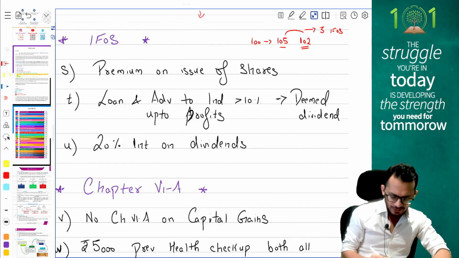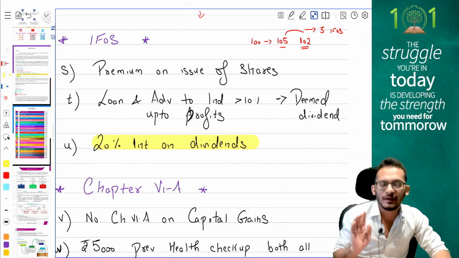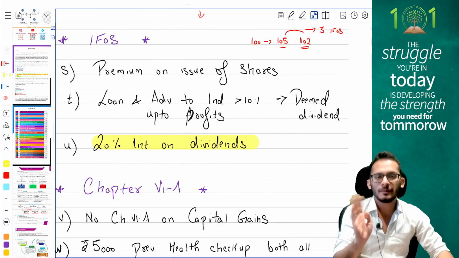Next, and the most critical thing, people, which people tend to miss out when they do the word dividends, they forget to claim the interest expense. Income tax comes and says any expense which you incur on dividends cannot be claimed as deduction.